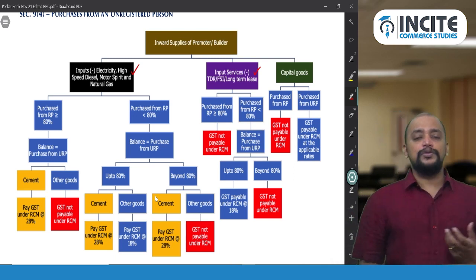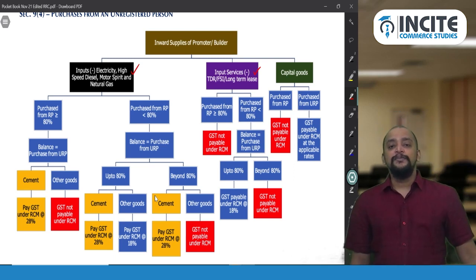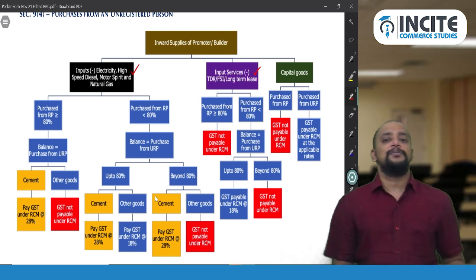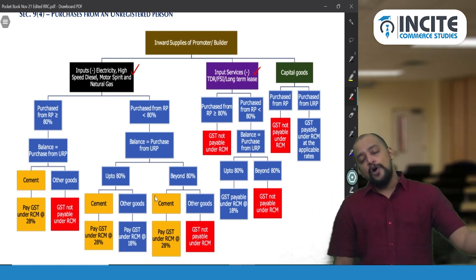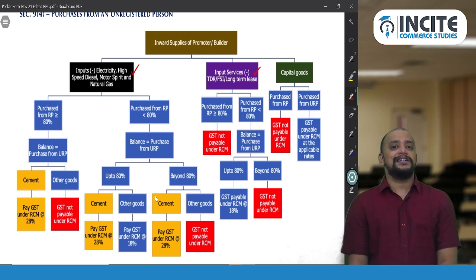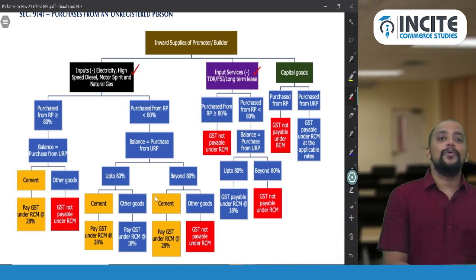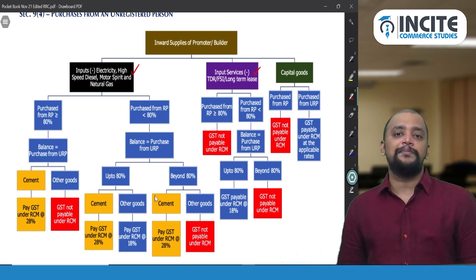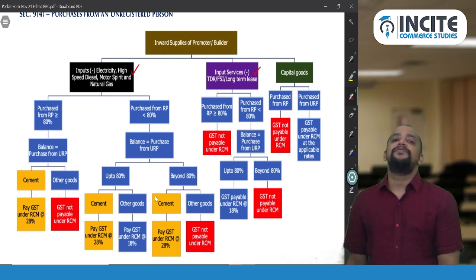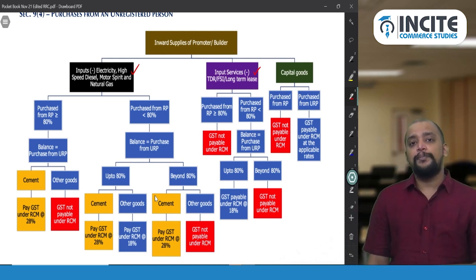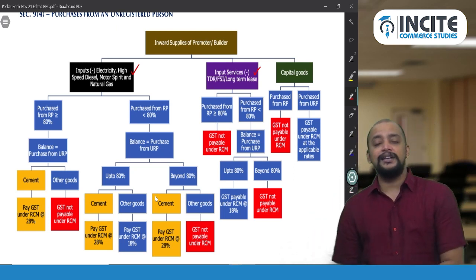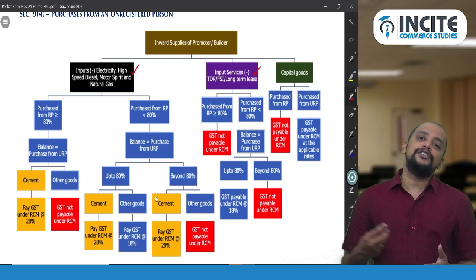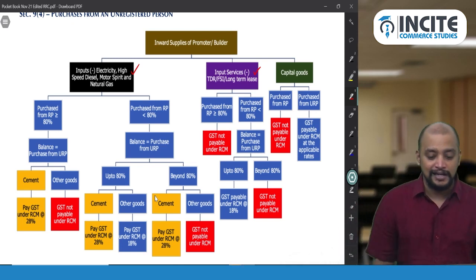In that 15 crores, we need to check whether cement is there, because cement should always be purchased from a registered person. That's a condition. So in that 15 crores, if cement is there, on that cement, definitely they need to pay GST under RCM. So it is always advisable to purchase cement from a registered person so that the 20% benefit can be enjoyed. Otherwise, what will happen? Anyhow, on cement, we need to pay GST under RCM if purchased from an unregistered person. So therefore, there is no benefit of the 20% in that case.